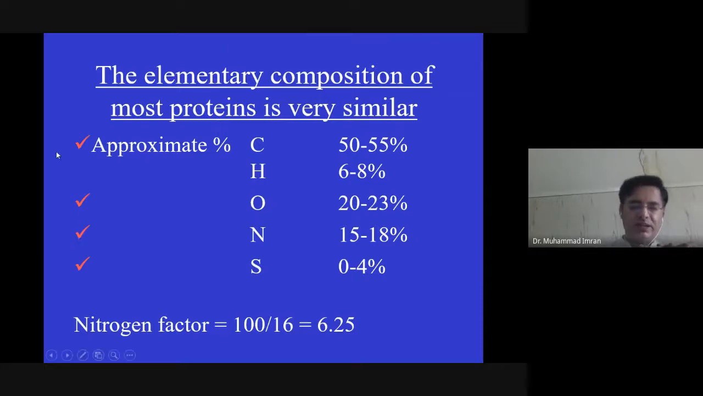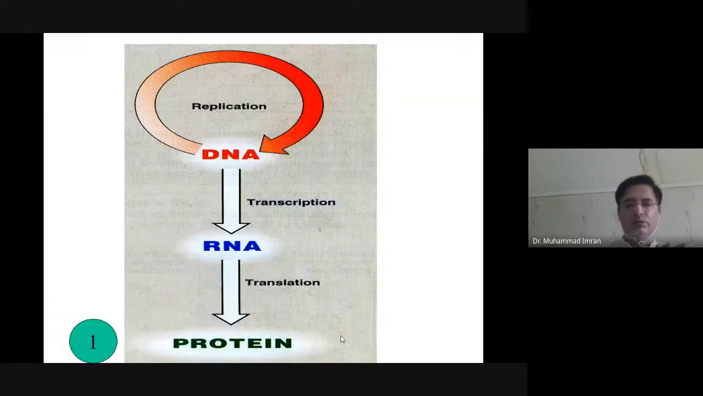What is the nitrogen factor? On average, a protein contains 16 grams of nitrogen per 100 grams. So 100 divided by 16 gives a nitrogen factor of 6.25. When we are measuring the crude protein, we can apply this nitrogen factor to obtain the crude protein value.